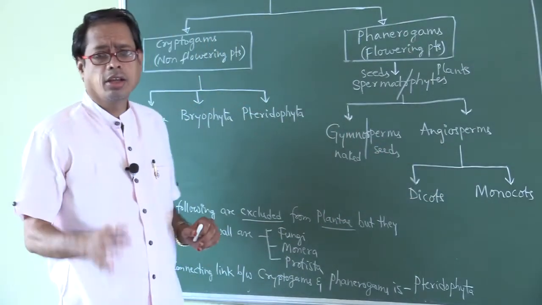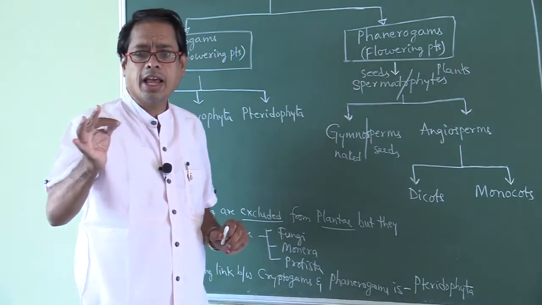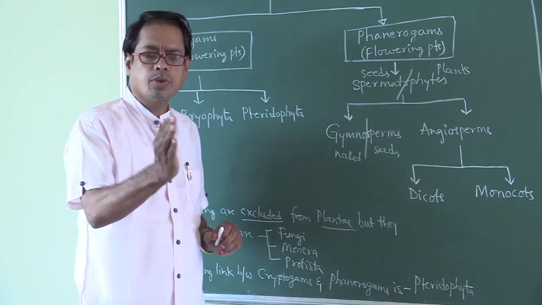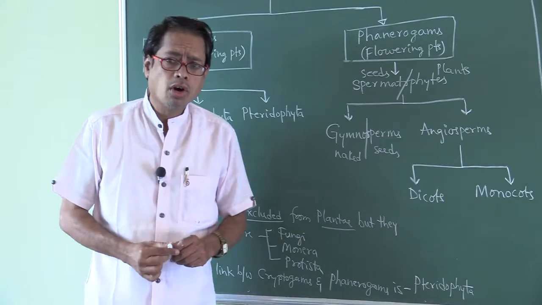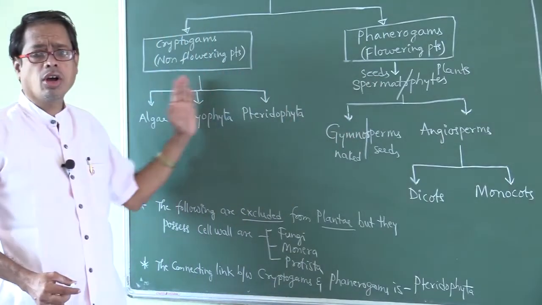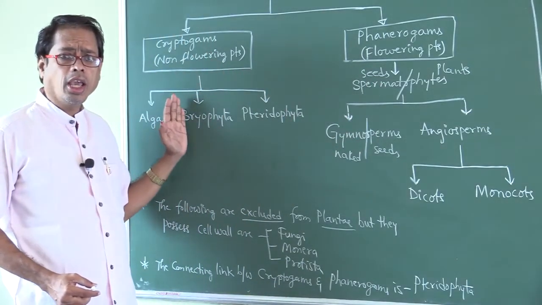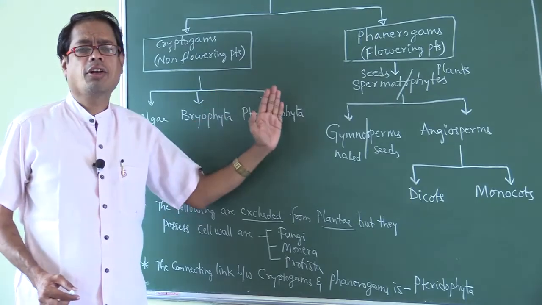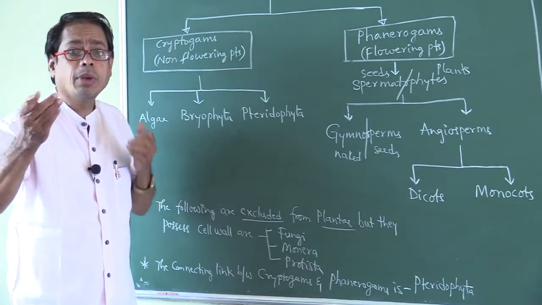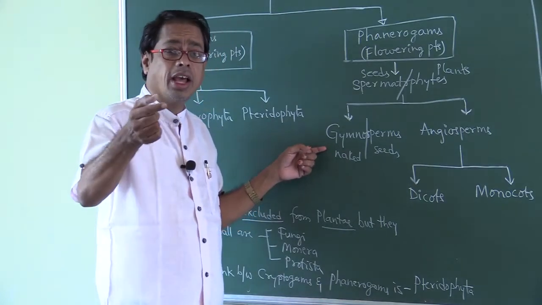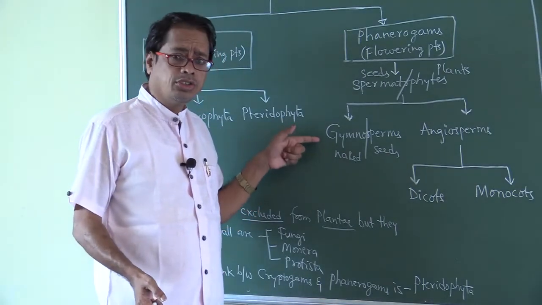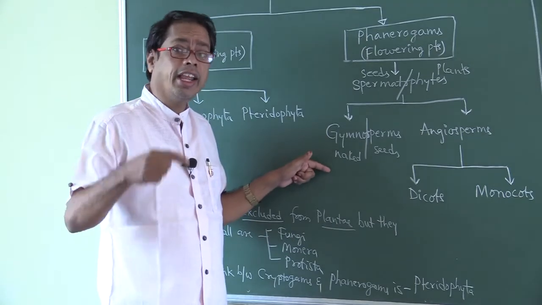Now, I am asking which are called the seeded plants: both gymnosperms and angiosperms. Non-seeded plants means algae, bryophyta, pteridophyta. First seeded plants, gymnosperms. Gymnosperms are also called naked seeds.